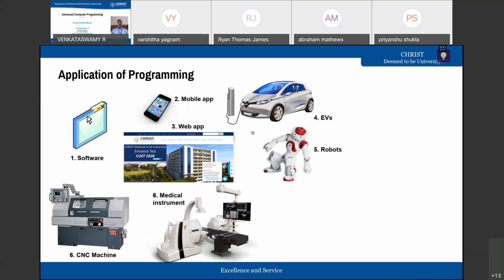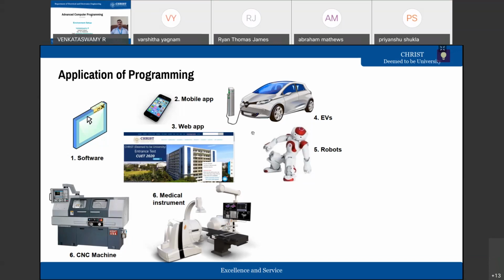So these are some examples where one can see programming. Even my laptop in front of me: the operating system is also a kind of software sitting on top of my hardware. In that sense, we require programming. Basically, operating systems are written using the C and C++ programming languages. So for everything in the back end, one should visualize the programming that is used.